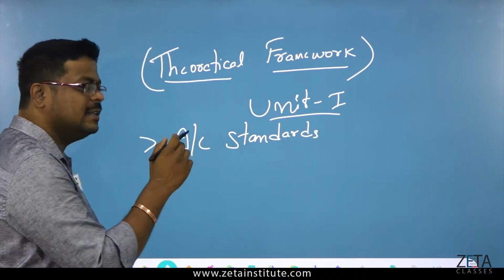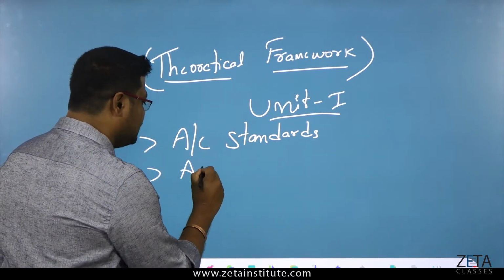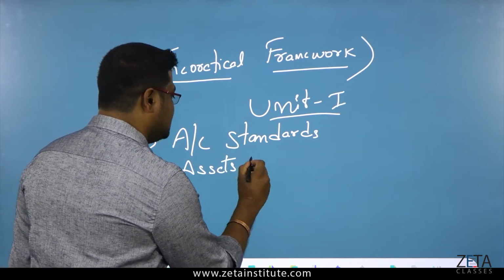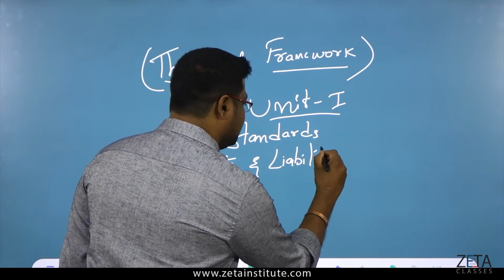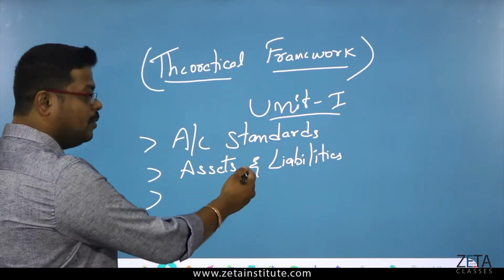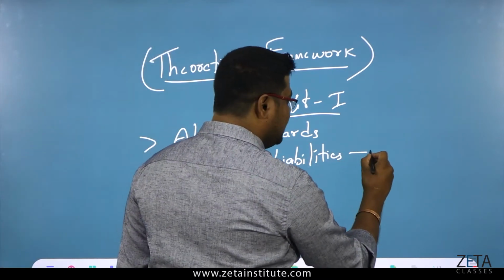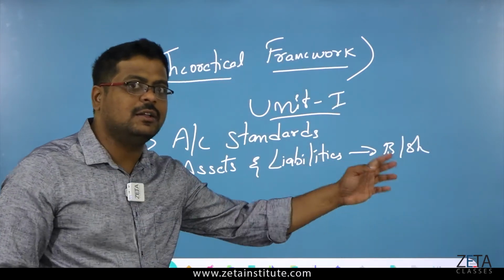I'm just telling you what are the things we have in this chapter. Next is, what do you mean by assets and liabilities? If you know what is assets and liabilities, then definitely we should also know what is a balance sheet. I will tell you what is a balance sheet.